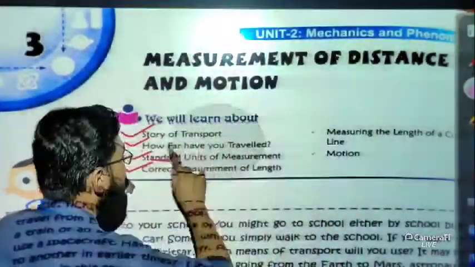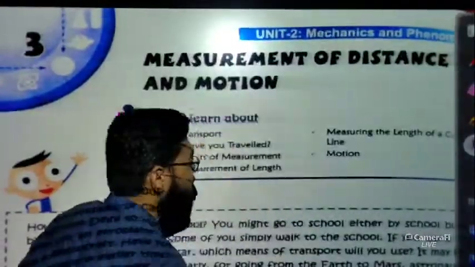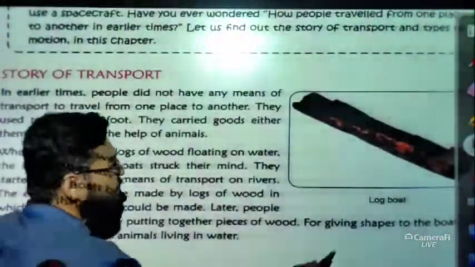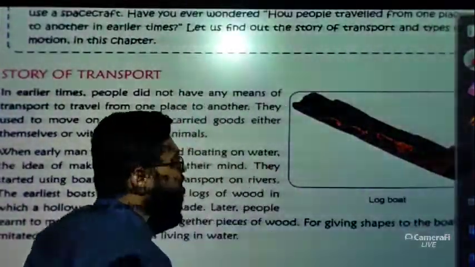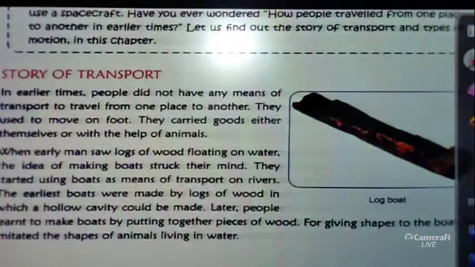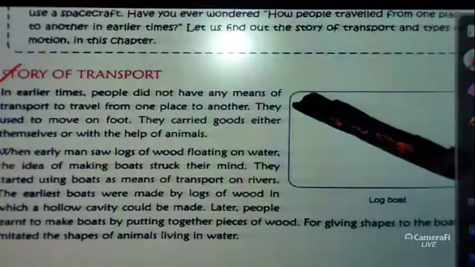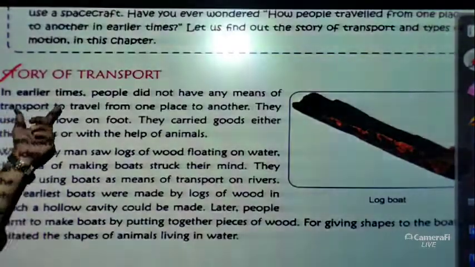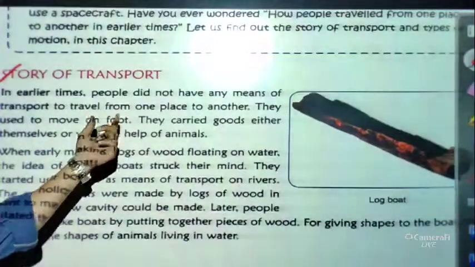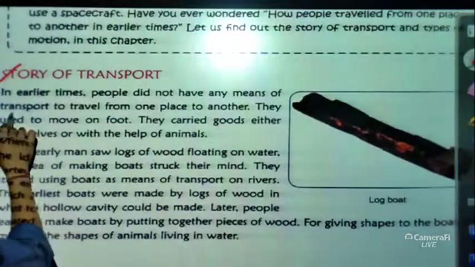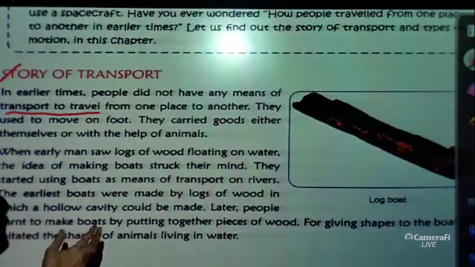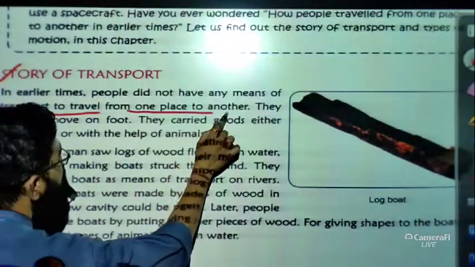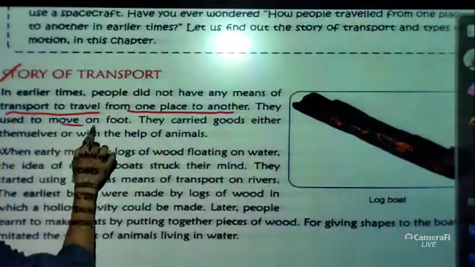So let us start with the introduction part. Just have a look. First of all we are going to start with the story of transport. So what is the story of transport? That means how transport came about. In earlier times people did not have any means of transport to travel from one place to another. They used to move on foot.